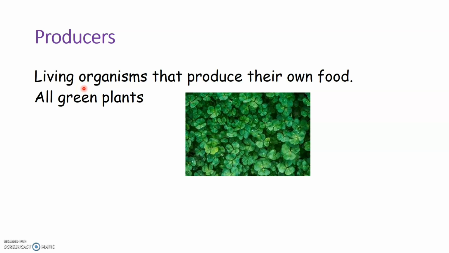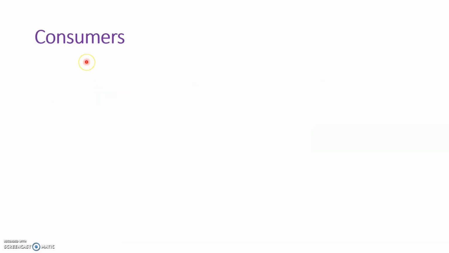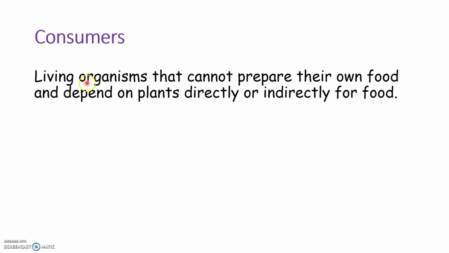Now let us see the next category. They are consumers. All the living organisms that cannot prepare their own food but depend on plants directly or indirectly for their food. Now, can you think of any living organism that cannot prepare any food but depends on plants directly